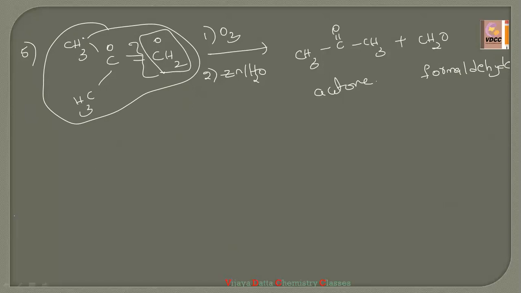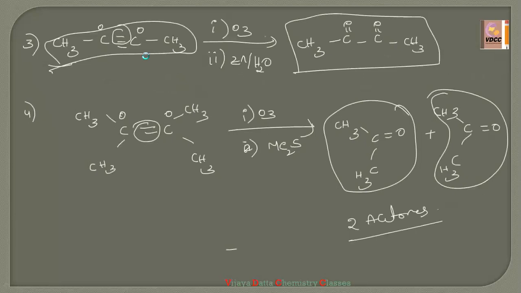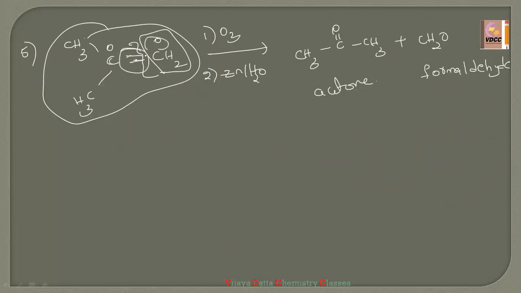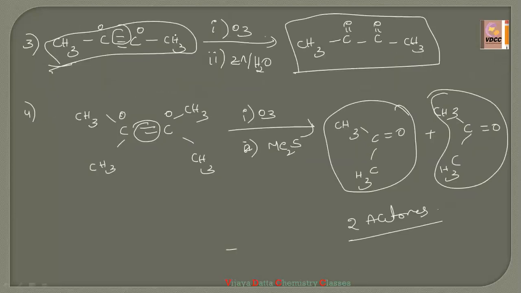Okay guys, so here the ozonolysis is a very simple trick. Easily you have to break the double bond. The double bond you have to remove and allot the oxygens to the carbons which are having the double bond. On which carbons you are removing the double bond, to those carbons you have to allot the oxygen. See, this is the ozonolysis in alkenes and alkynes. Simple trick, just remove the double bond and add oxygens. In case of triple bond, also we have to remove double bond only.